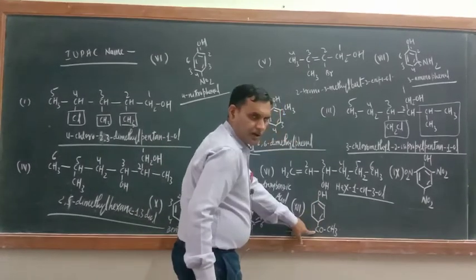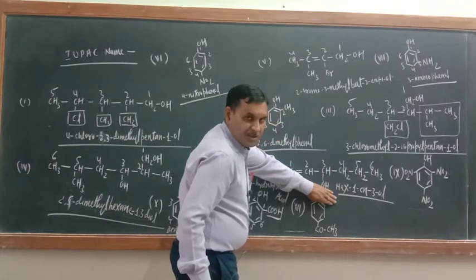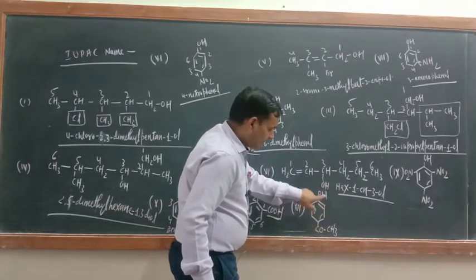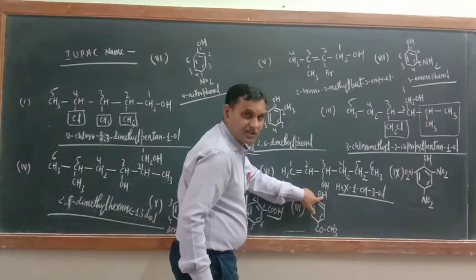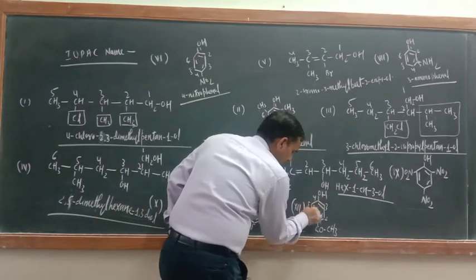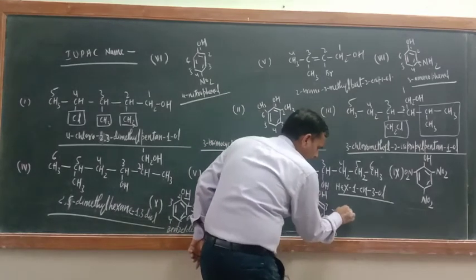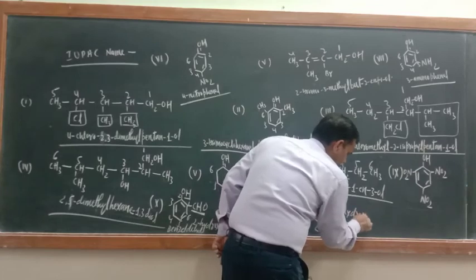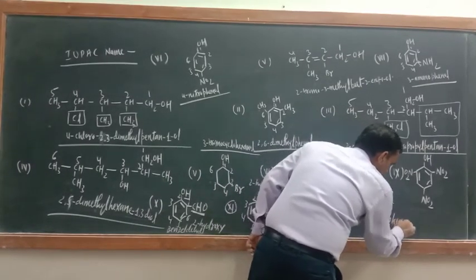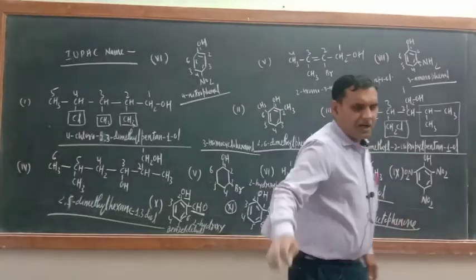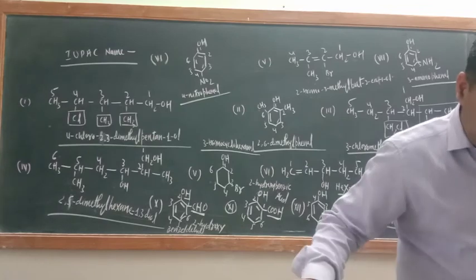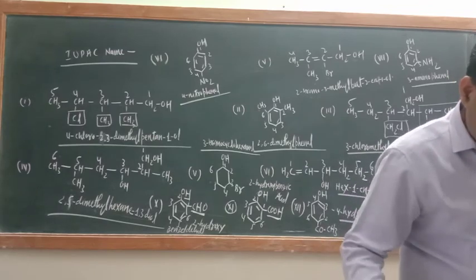Same is the case here also. Ketone, what is the name of this compound? This is acetophenone, and in this one OH is now the secondary functional group. So what is the name of this one? 1 2 3 4 5 6. This is 4 hydroxy acetophenone. Okay, so in this way all IUPAC names I have completed, except ether, we have to deal with that afterwards.